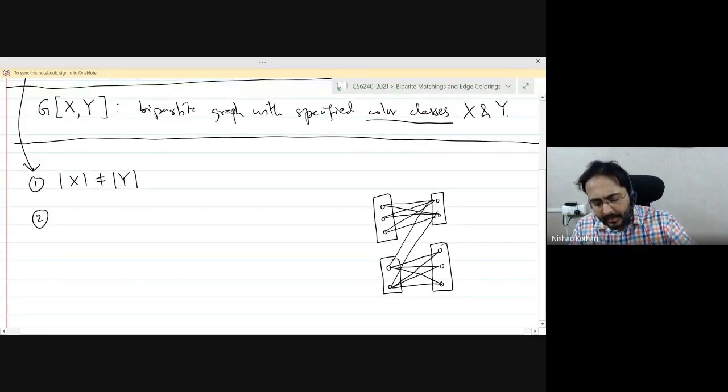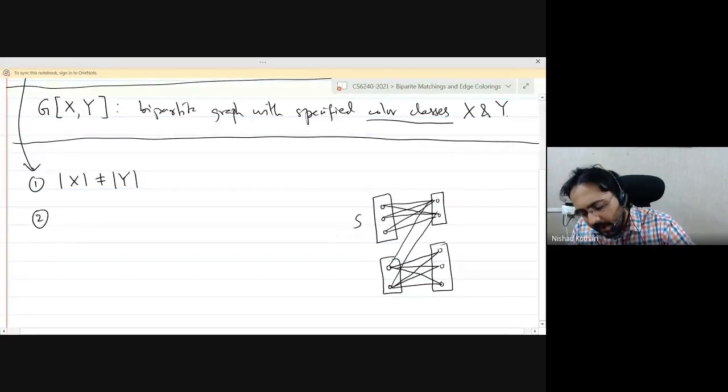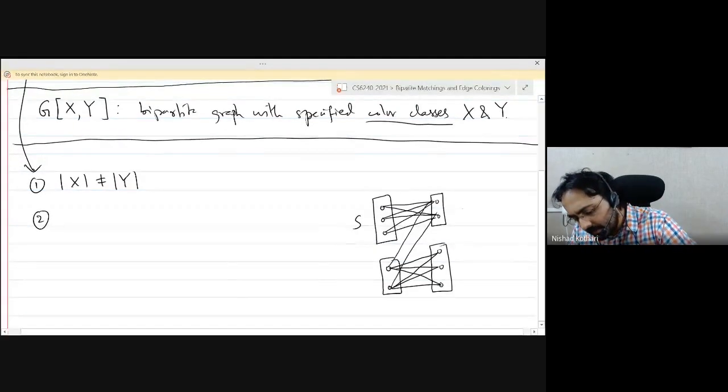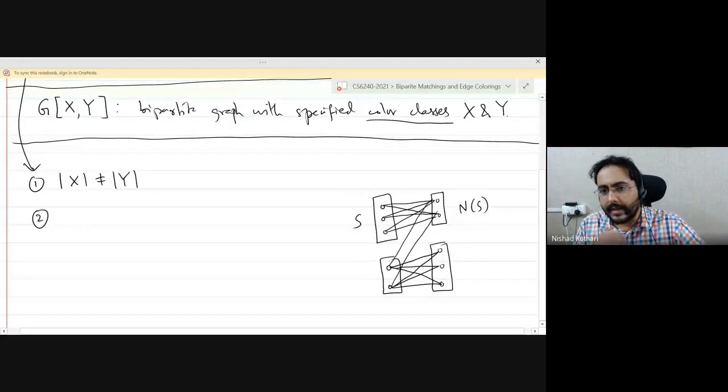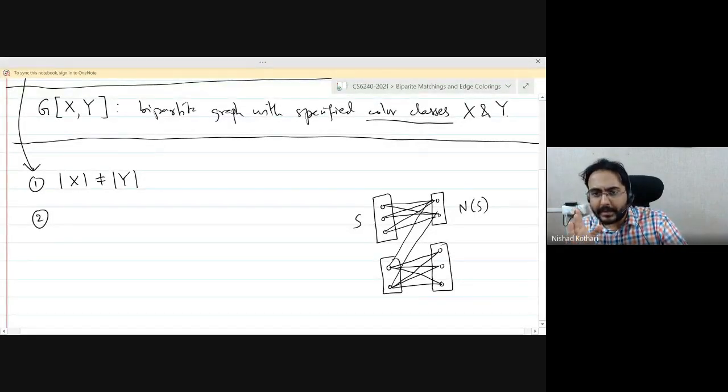Then the problem is that you have a set S and the number of neighbors of S is fewer than S. And that is a problem because you have to match every vertex in S with some neighbor of S, which means that the number of vertices in the neighborhood of S should be at least as many as the cardinality of S for there to be a perfect matching, right?